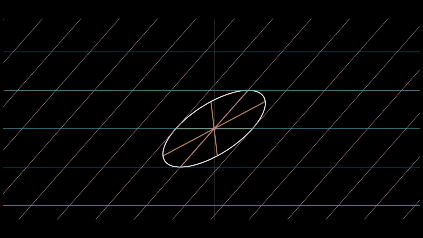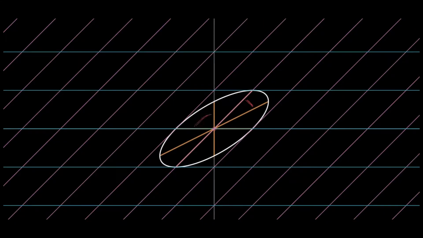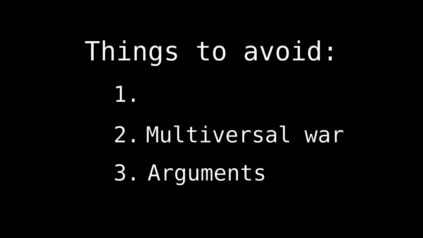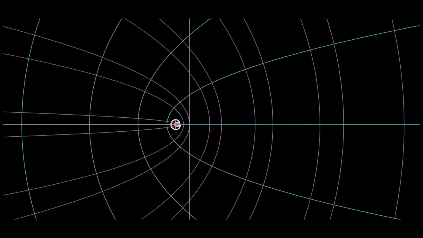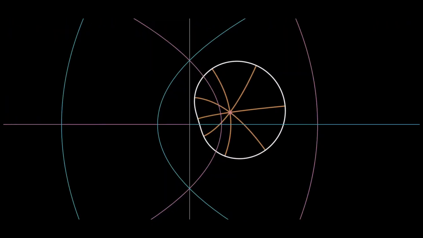If the angles aren't the same, like this, then we'll just give up. There's nothing we can do. And besides, a pizza that can't be shared equally might cause an argument. Or worse yet, a multiversal war. Or worse yet, a refund. So, let's stick to the universes where the transformation preserves angles of the pizza slices.